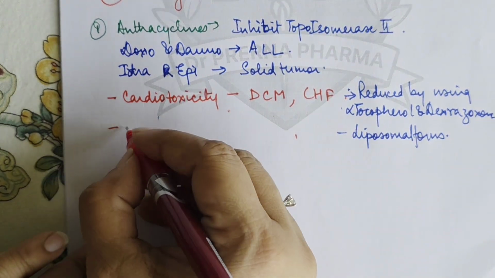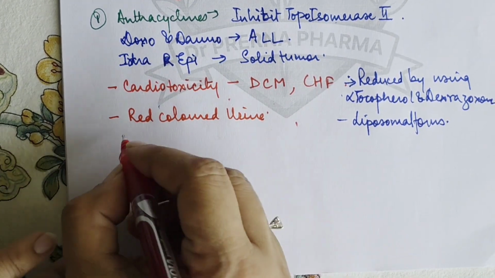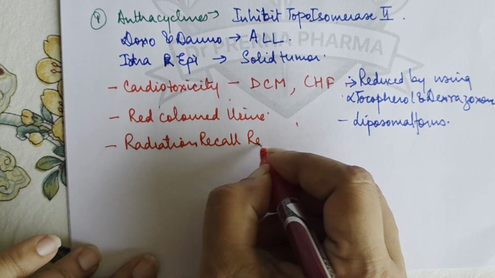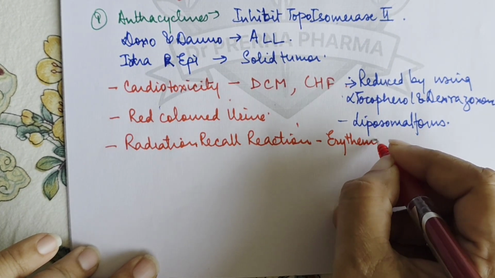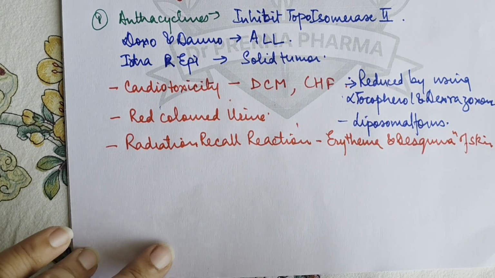Plus these drugs also cause red colored urine, which is not hematuria. Another thing that they cause is radiation recall reaction, in which there is erythema and desquamation of skin, right?